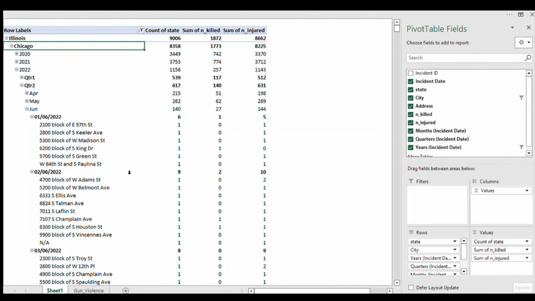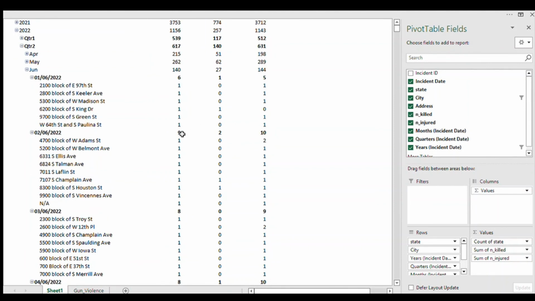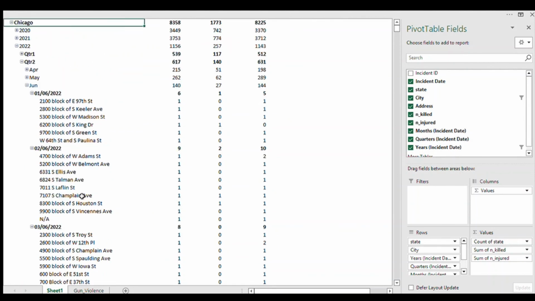As you can see, on the 2nd of June we had 9 incidents, and these are the 9 street addresses where the incidents happened. A total of 2 deaths and 10 injuries. And let's look at where the deaths came from. Okay, as you can see here, 7107 S Champlain Avenue and 83 block of S Austin Street. So this is where deaths occurred. 47 had the highest number of injuries with 2, and the rest just 1.